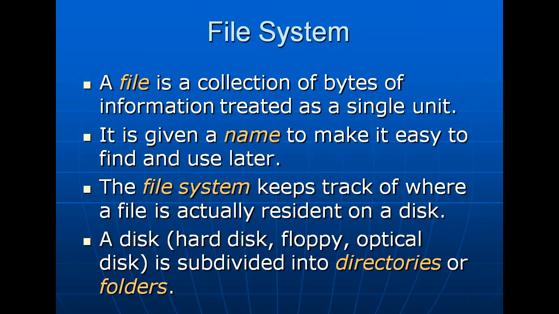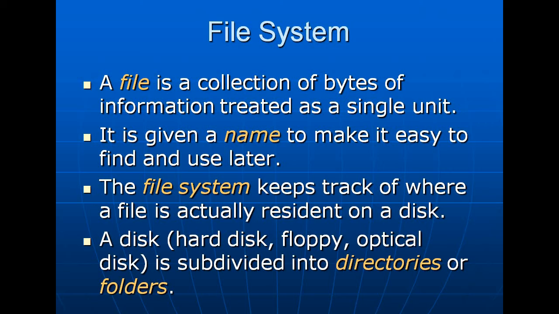Now come to file systems. A file is a collection of bytes of information treated as a single unit. So what is a file? A file is actually some memory area which stores a collection of bytes of information, and it is named as a single unit, that is the file name. Number two, it gives a name to make it easy to find and use later, so that the user can easily find their information stored in a file. So a file name is given.